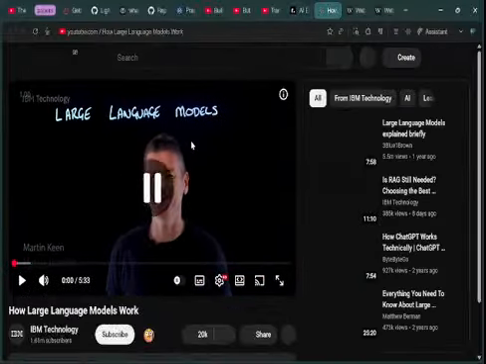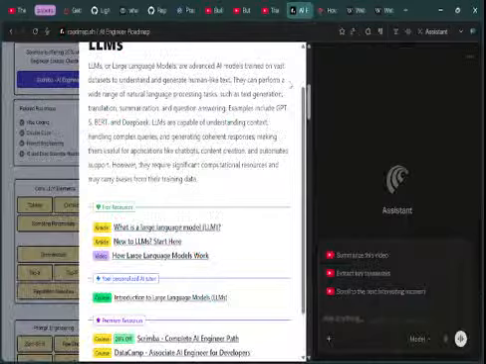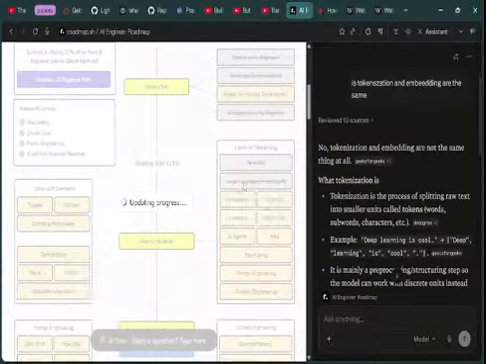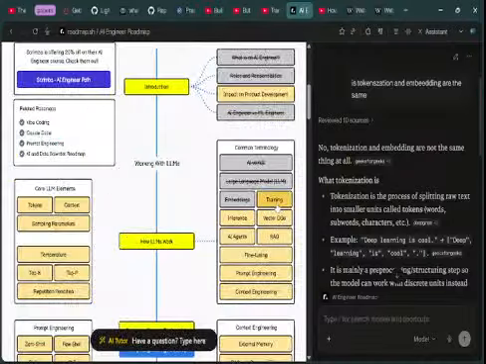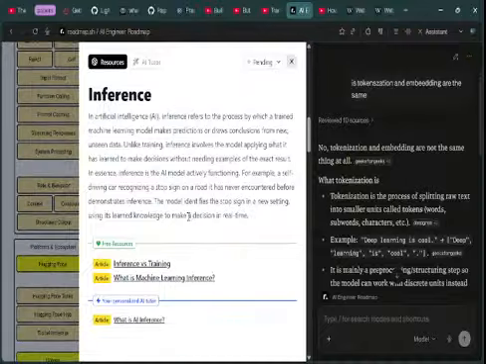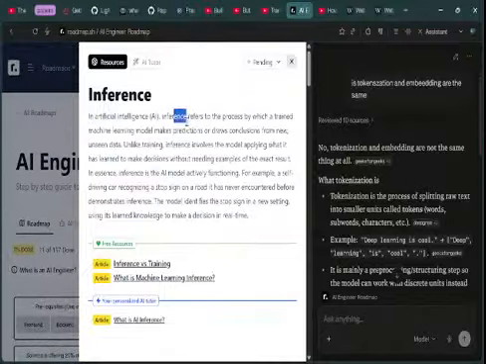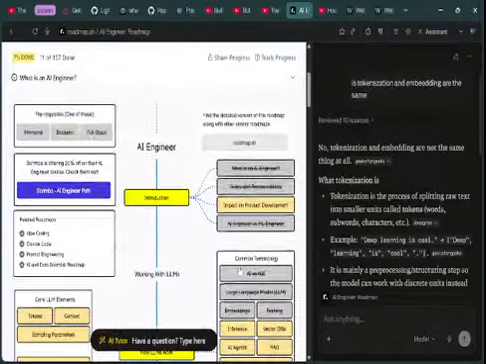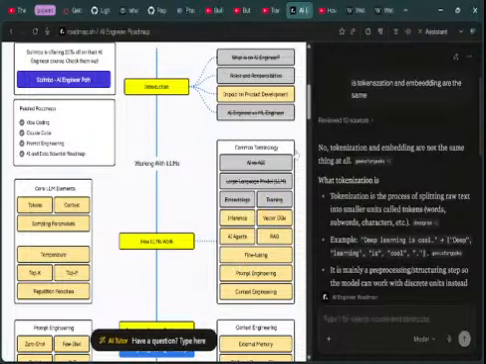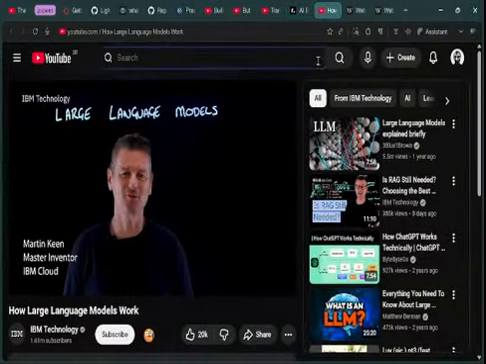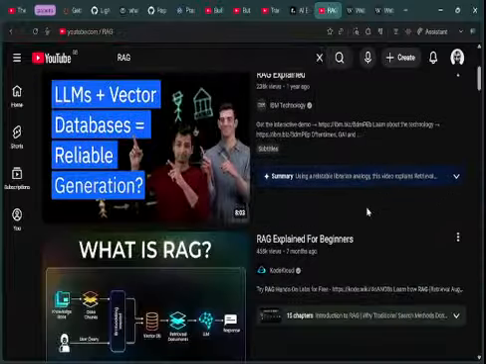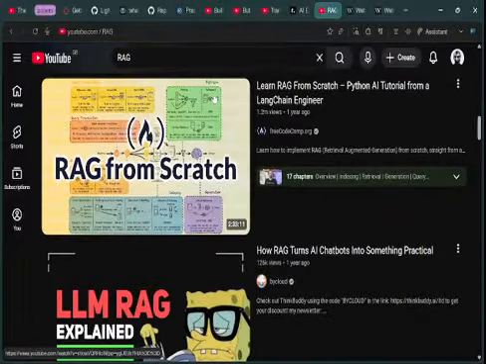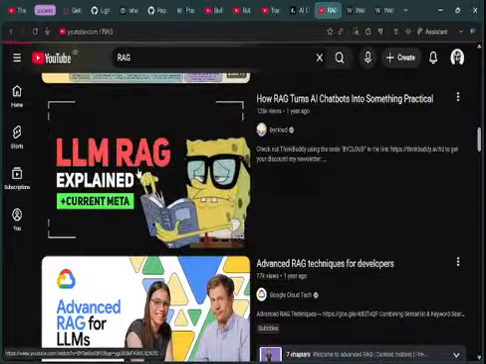GPT or generative. What can we get out of this? Inference is the process by training. Random augmented retrieval augment. I mean, bro, I don't want to do everything from scratch, please.